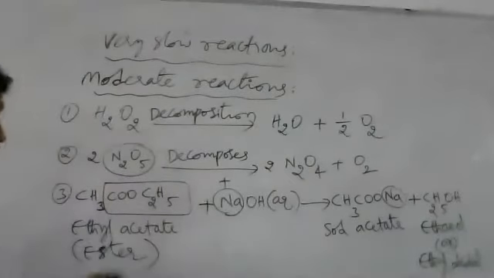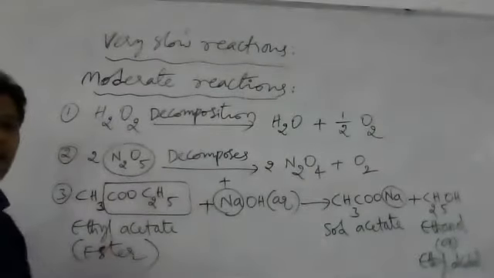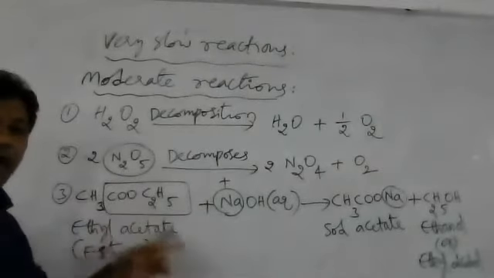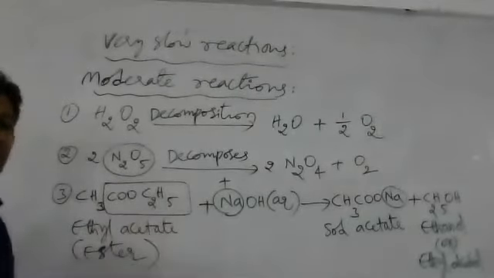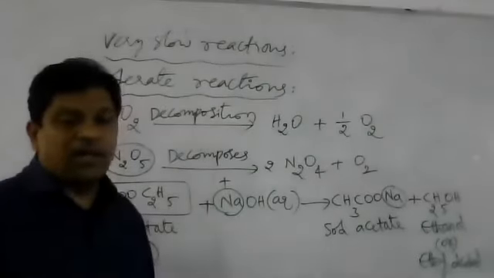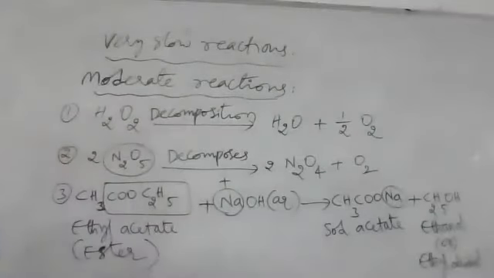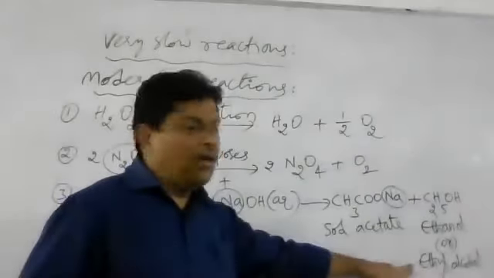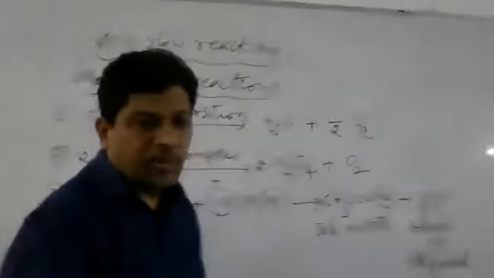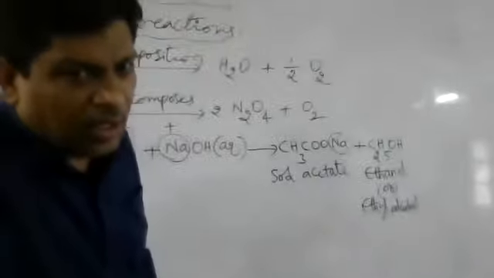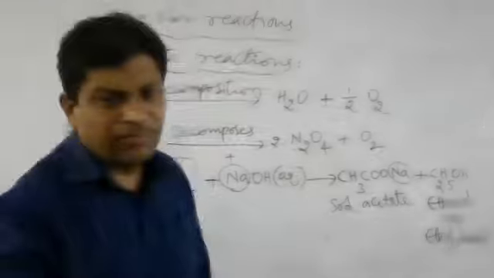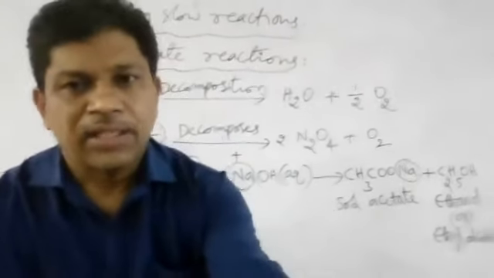So this reaction is the reaction of ester with alkali. What is the name of this reaction? Alkaline hydrolysis of ester. And the other product is ethyl alcohol or ethanol, which is C2H5OH. Is that clear? Yeah. Next.